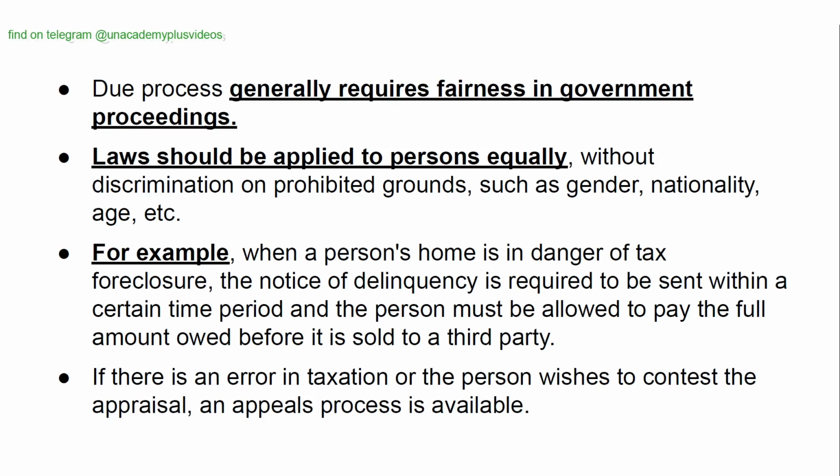Laws should be applied to persons equally without discrimination on prohibited grounds such as gender, nationality, age, etc. For example, when a person's home is in danger of tax foreclosure, the notice of delinquency is required to be sent within a certain time period, and the person must be allowed to pay the full amount owed before it is sold to a third party. If there is an error in taxation or the person wishes to contest the appraisal, an appeals process is available.